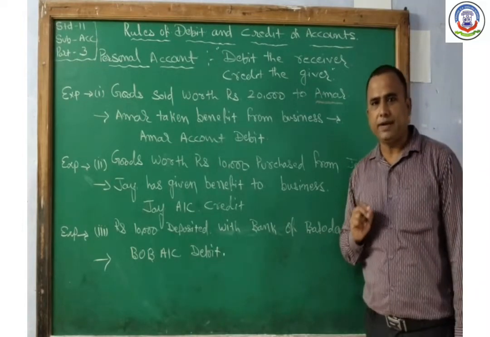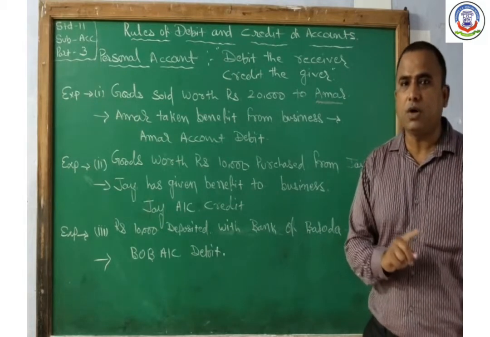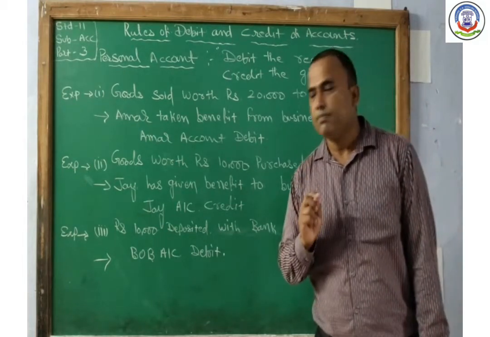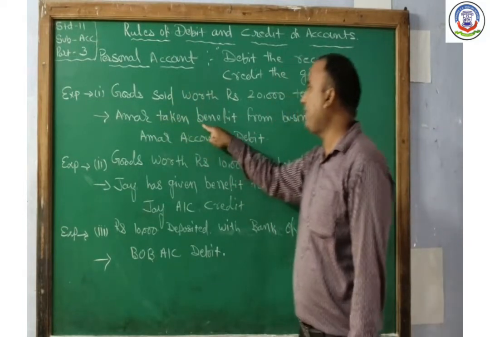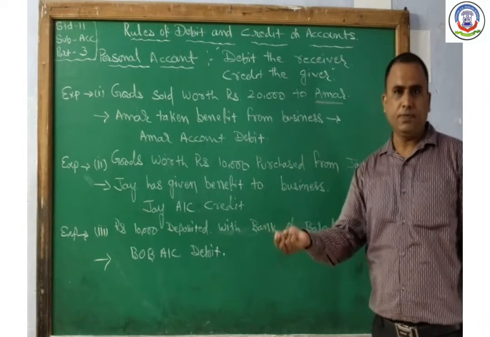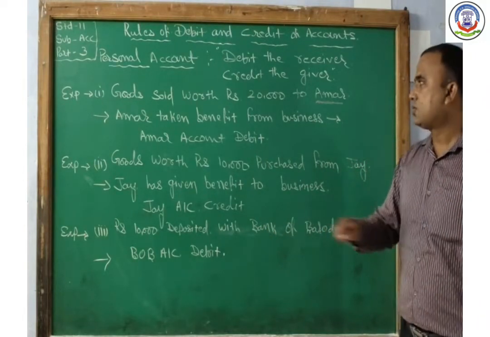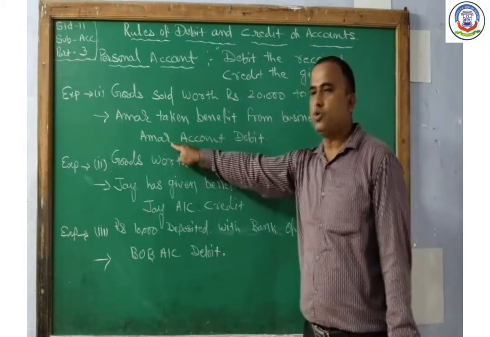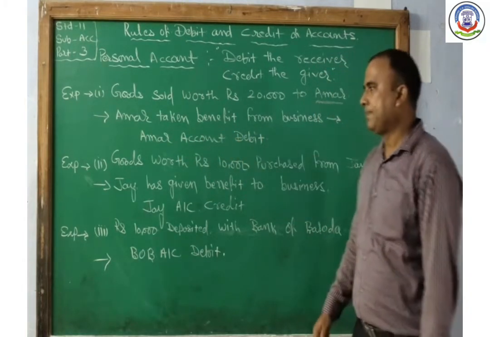Here we think whether Amar receives benefit from the business or gives benefit to the business. When we sold goods to Amar, Amar has taken benefit from the business. So Amar account should be debited.